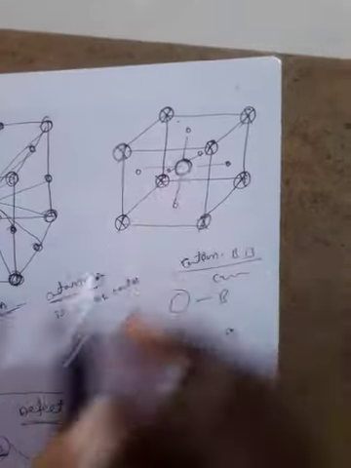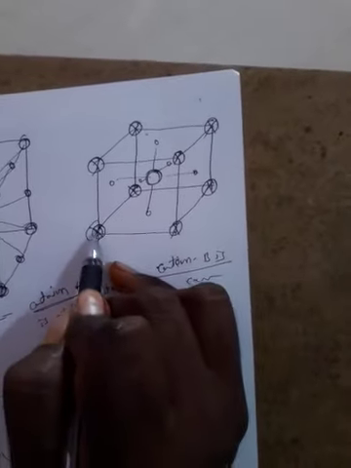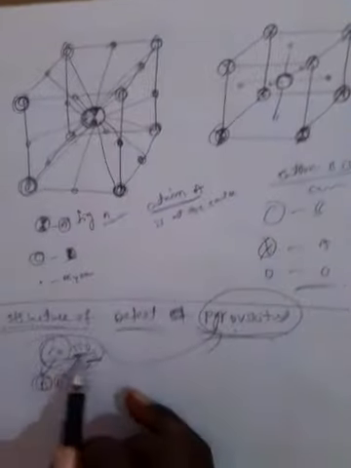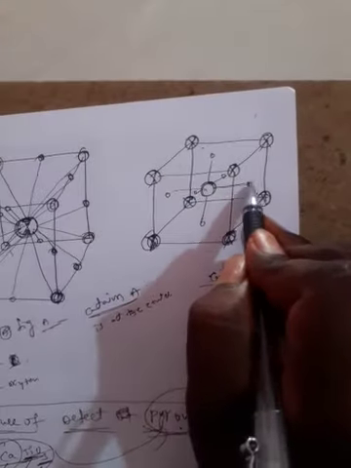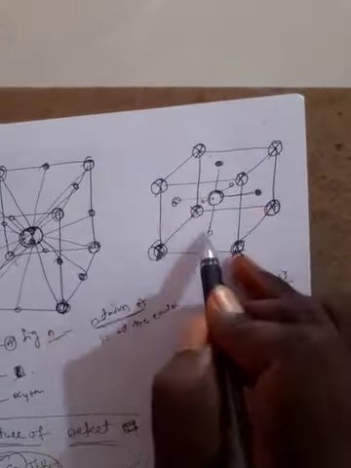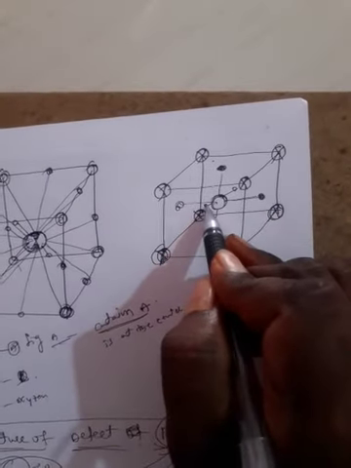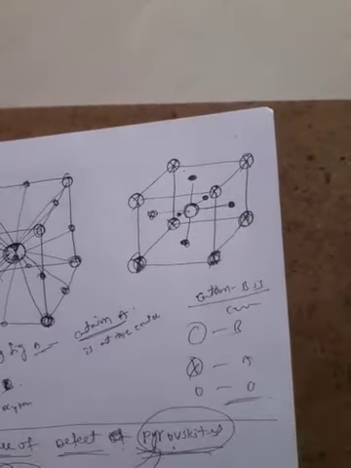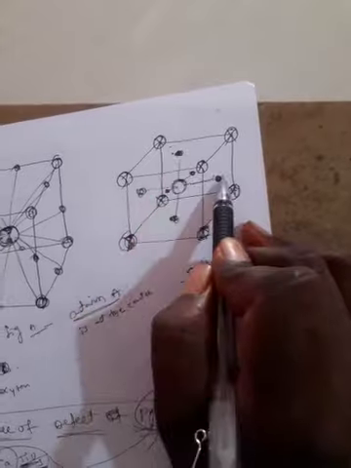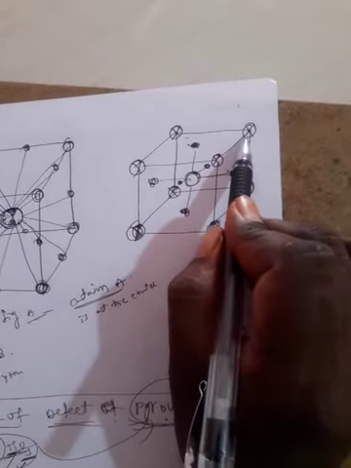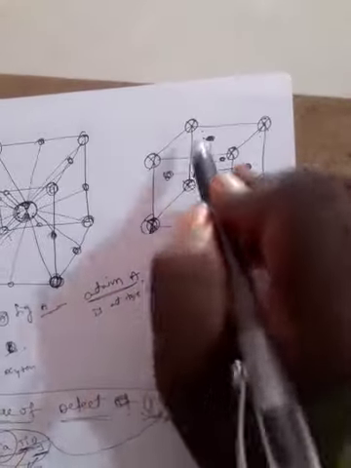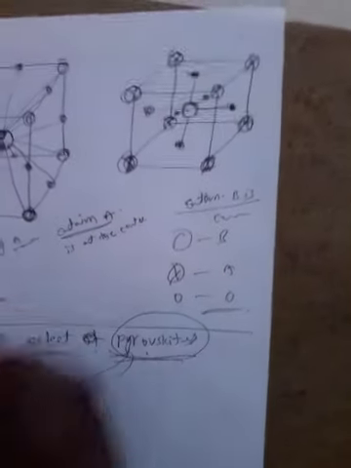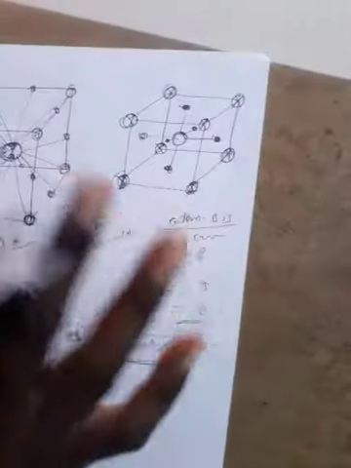Here the center atom is B, and at the corners the arrangement is A. A means nothing but calcium, B means nothing but titanium. Right, here the faces of the box, totally in a cubic box 6 faces. Okay, very clear. This is the front face, this is the back face, left to right, bottom, top, totally 6 faces. These are the oxygens. This is B. B means nothing but titanium, and corners A. A means calcium. Here B coordination number is 6, A coordination number is 6, like these structures.